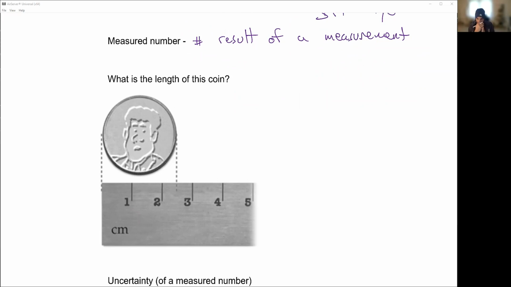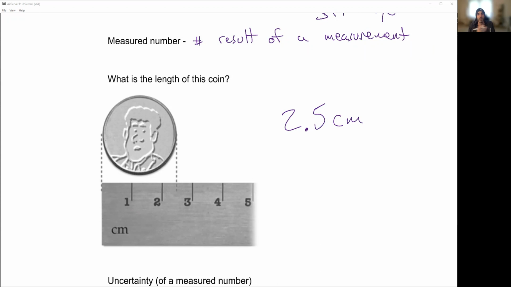Looking at this coin, I can say for certain that 2 is the first number I want to put there. No one would argue with me there. I'm going to say it's 2.5 centimeters.